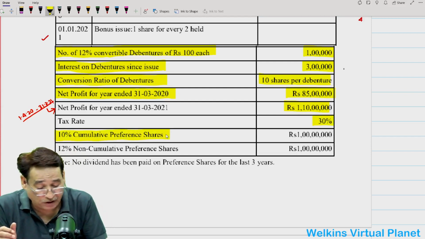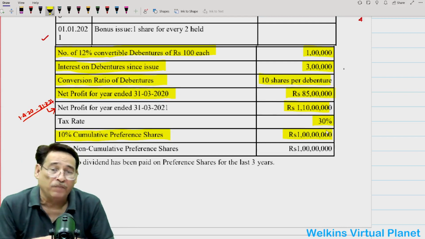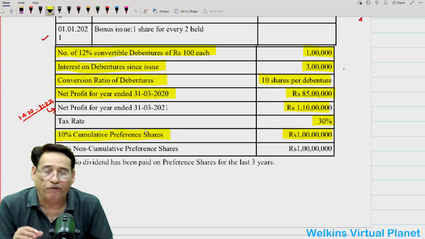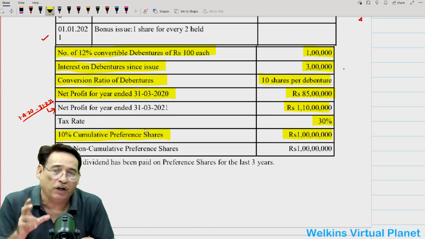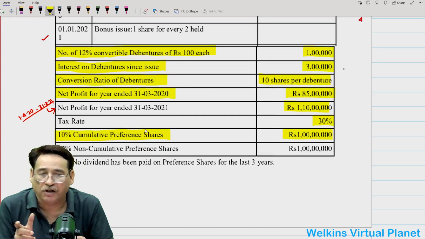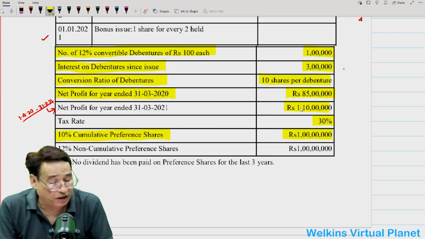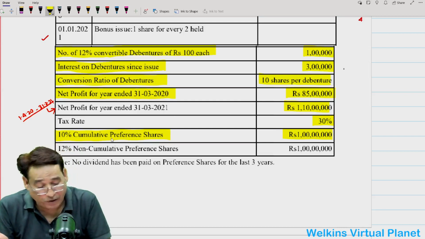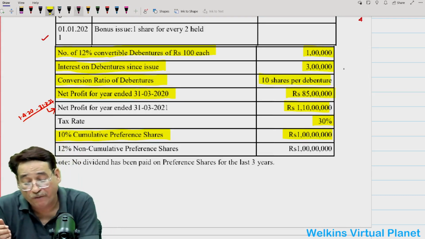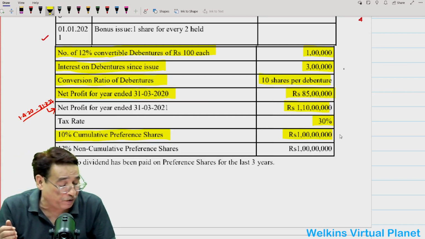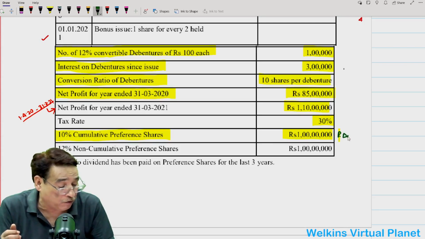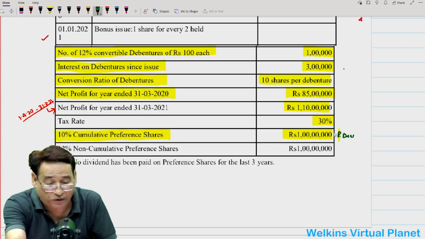Now there are 10% cumulative preference shares of 100 lakhs. Because they are cumulative preference shares, the standard says that when we compute net profit attributable to equity shareholders, we must subtract the preference dividend, provided the preference dividend is cumulative. For example, our net profit for the year is 110 lakh and the 10% cumulative preference share capital is 100 lakh. The preference dividend will be 10% of this figure.